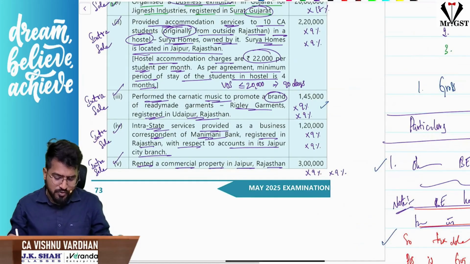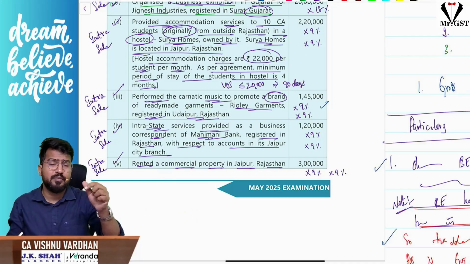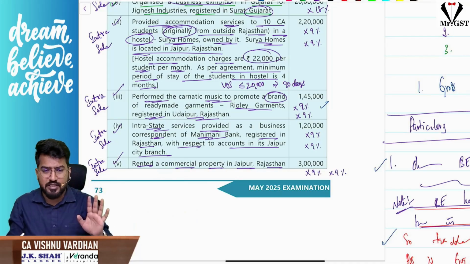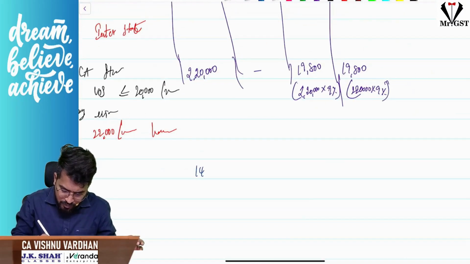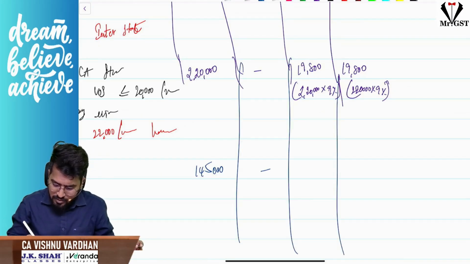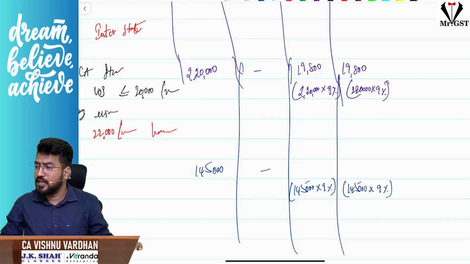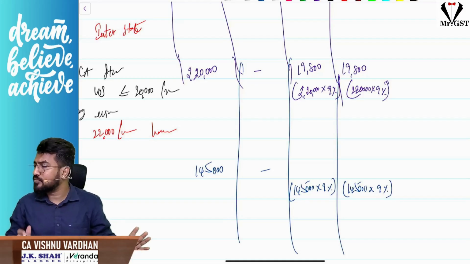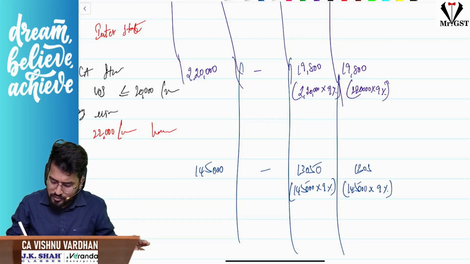For third one we have understood. Sir, third one you should write in the particulars column: performing a Carnatic music to promote brand, and you should understand brand ambassador services are always taxable no matter what is the consideration. And now in the amount column, 1,45,000, correct? CGST and SGST: 1,45,000 into 9%. Please ignore my handwriting. Super. 13,050, 13,050.